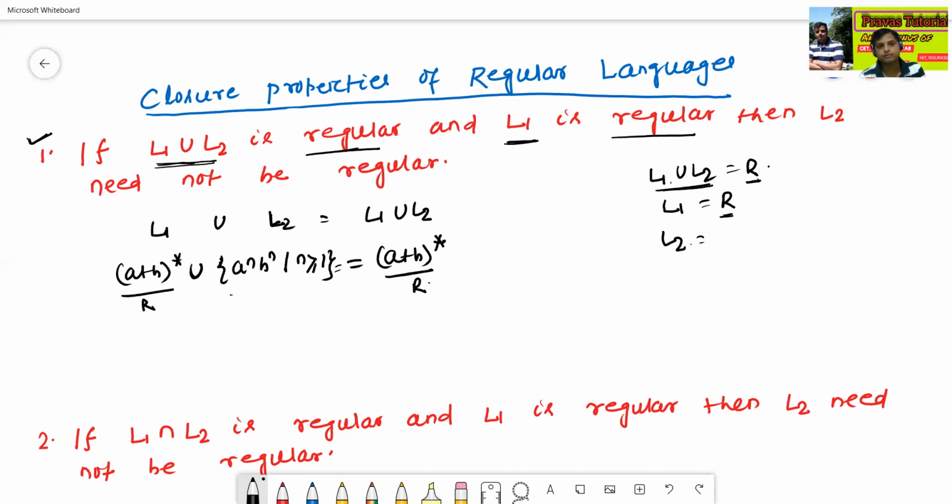This language is non-regular. So regular union non-regular is equal to regular. So L1 union L2 is given, L1 is given, but L2 need not be regular. This is the example of the first special case of closure properties. We'll see the next closure property.